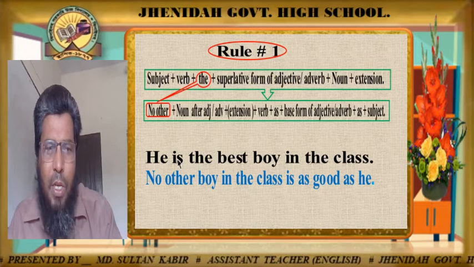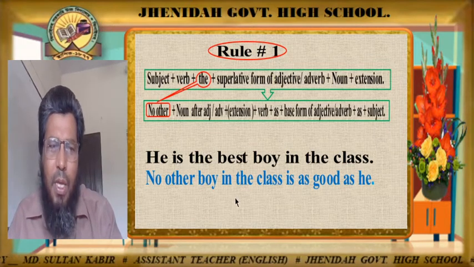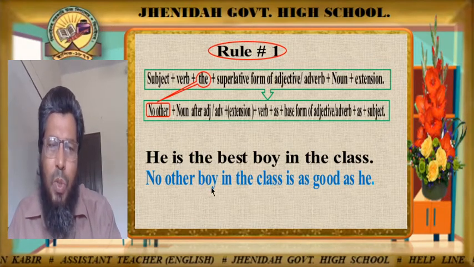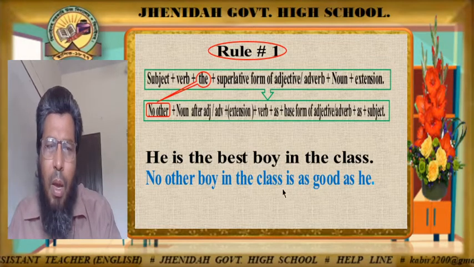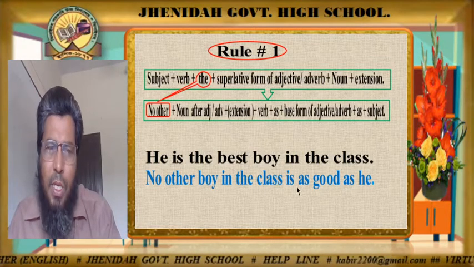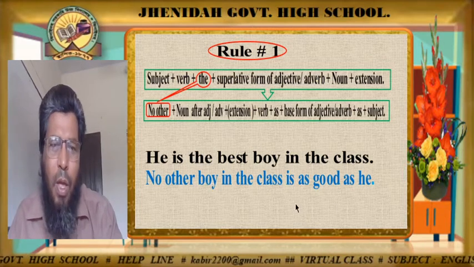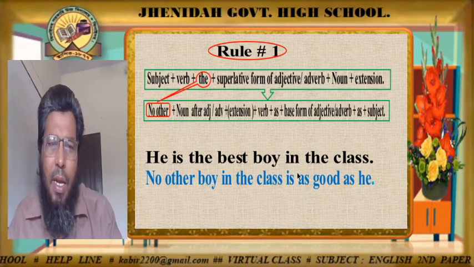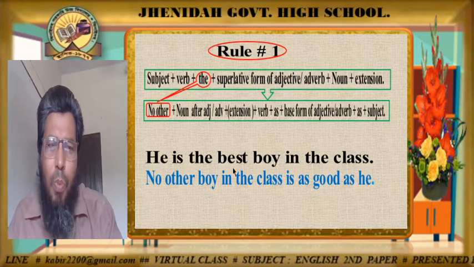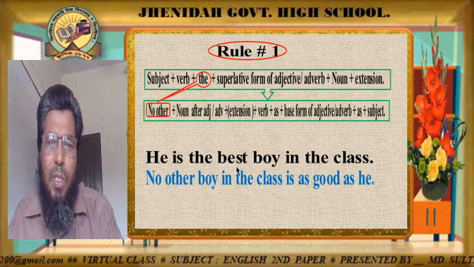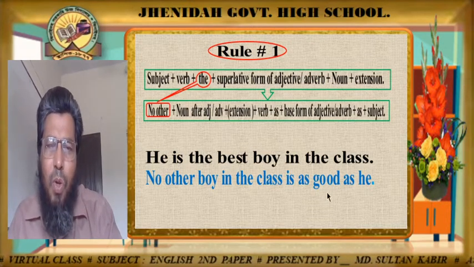The verb here is "is", because the noun is "boy", and the verb must follow "boy", which is third person singular number. Okay, fine. And after the verb, "as", and the positive form or base form of the adjective "best". "Best" এর base form হচ্ছে "good".